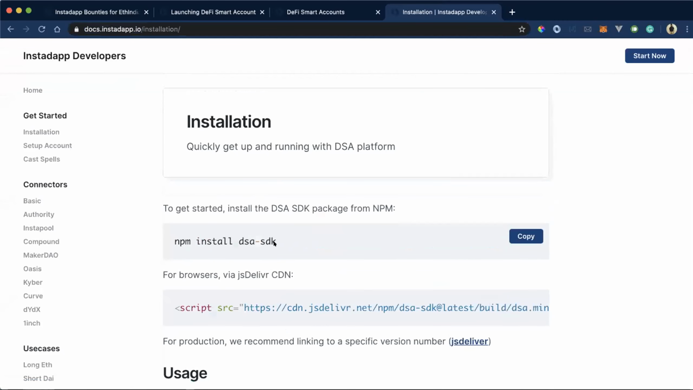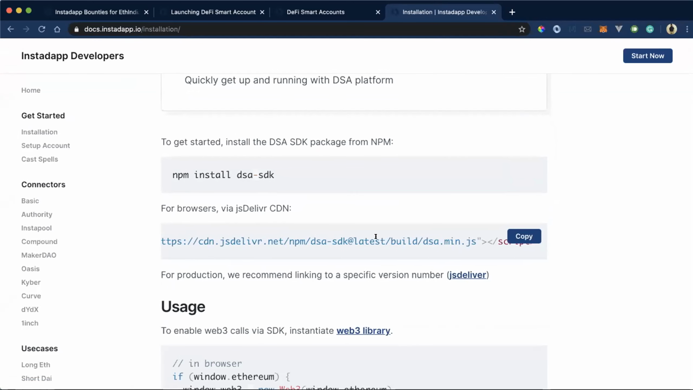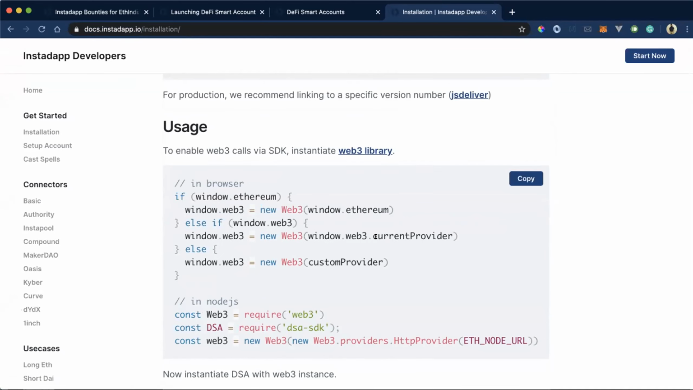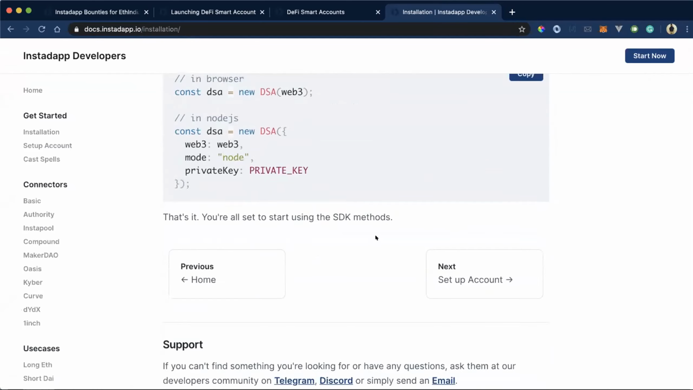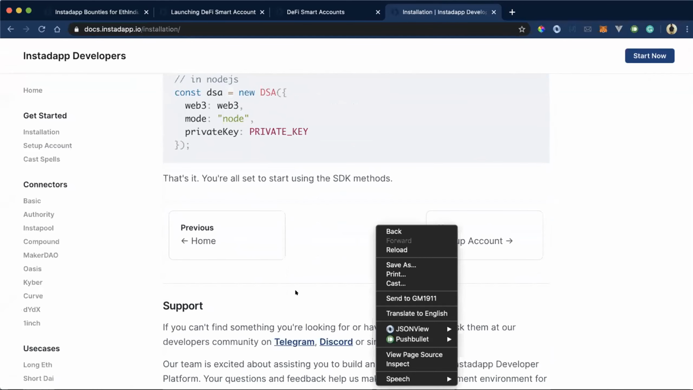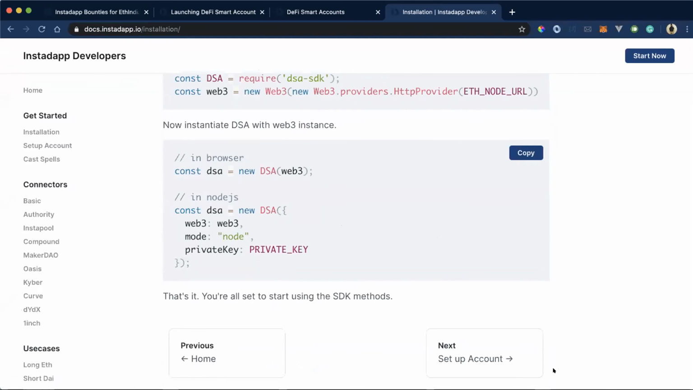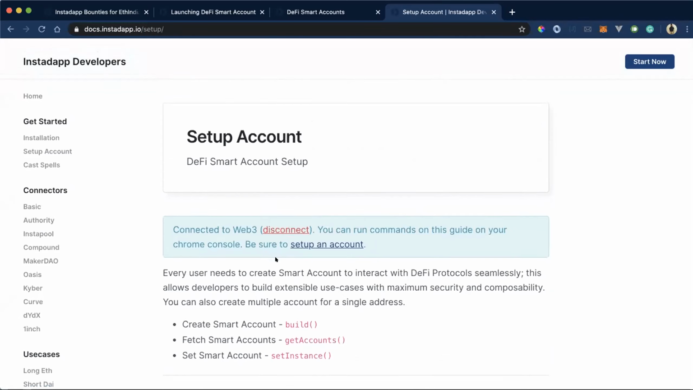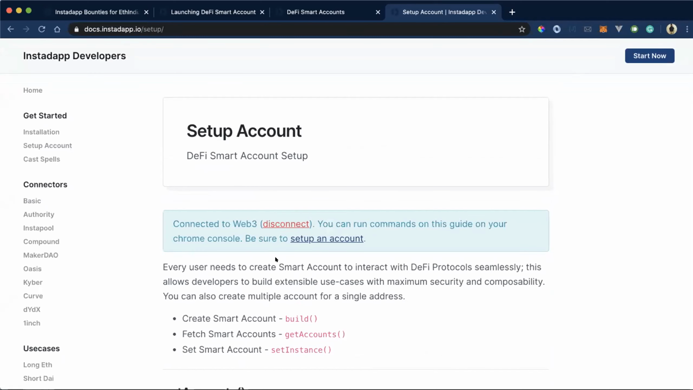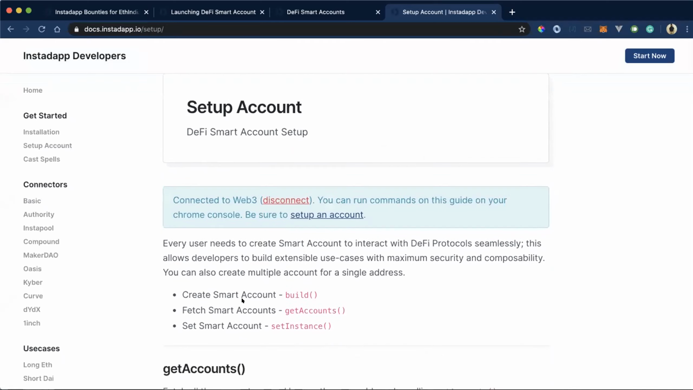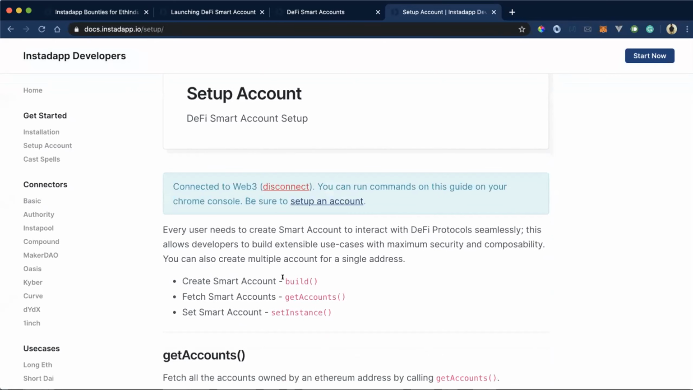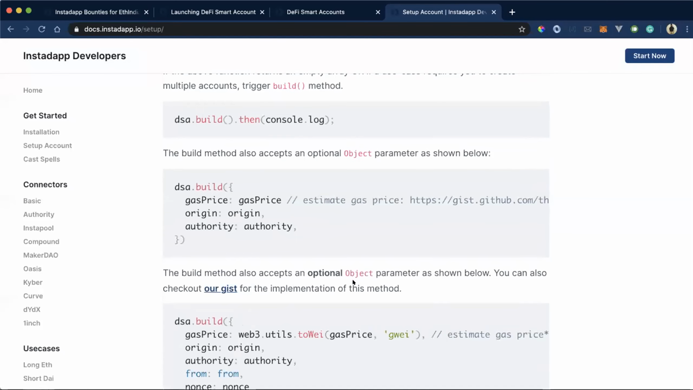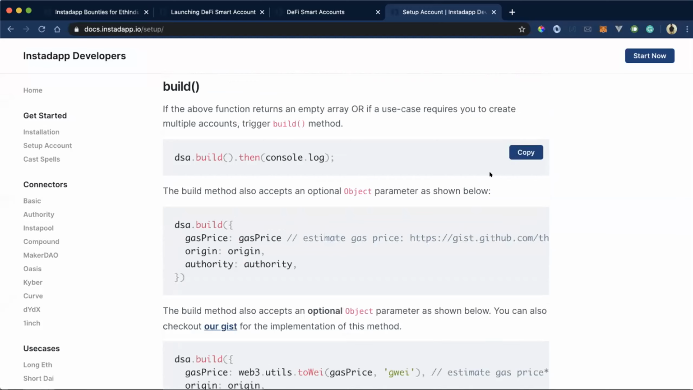You can install the SDK via npm, or for browsers you can copy the CDN link and start using it. This is the installation part. Then comes the setup. Once you have the SDK set up, if you're new to DSA, first you have to create a smart account using the build function.